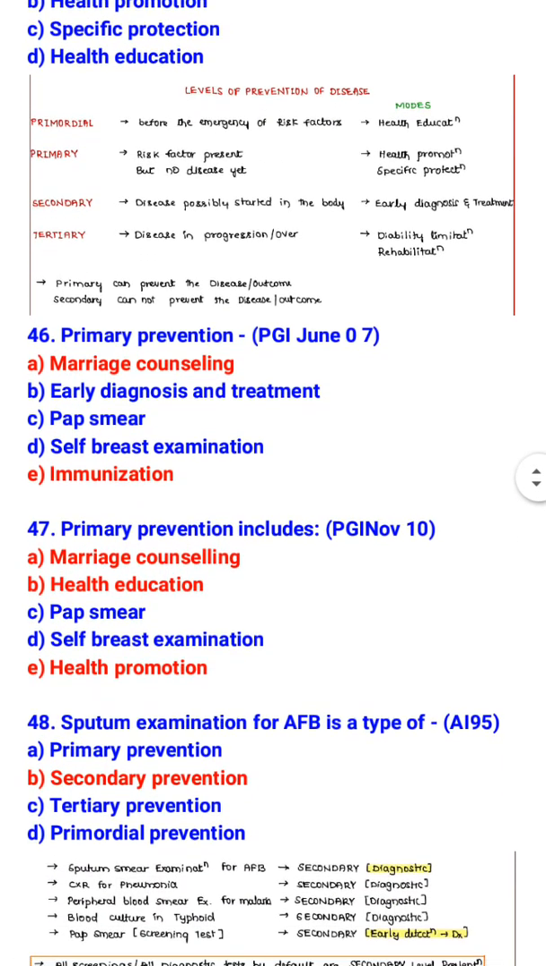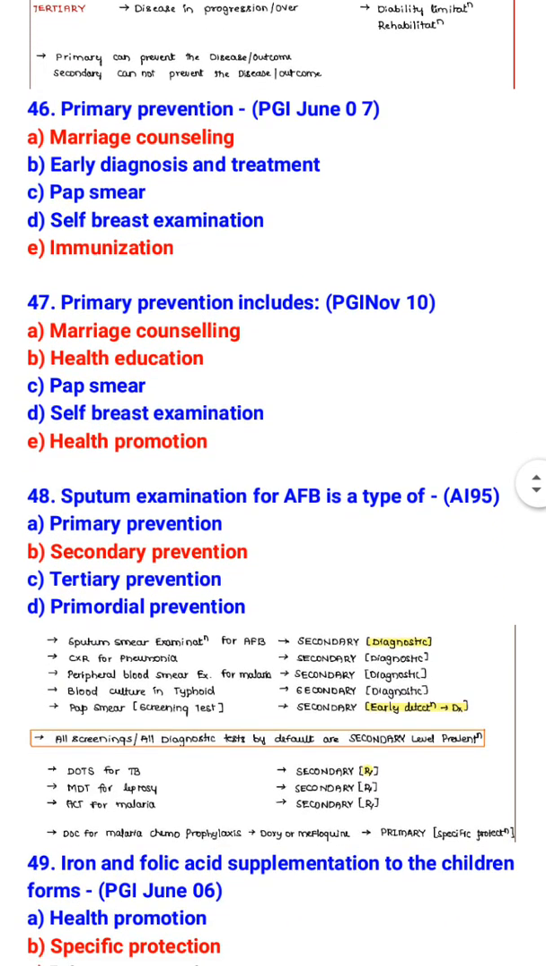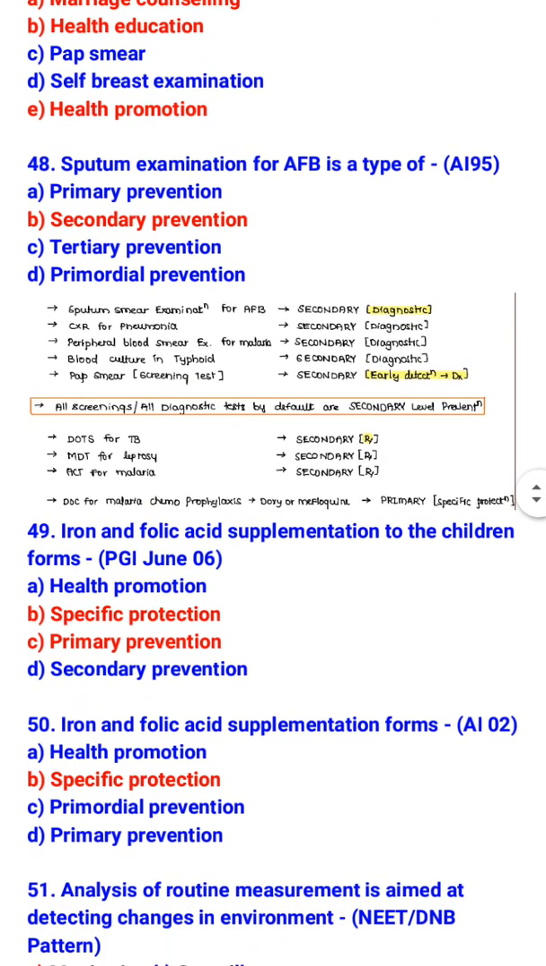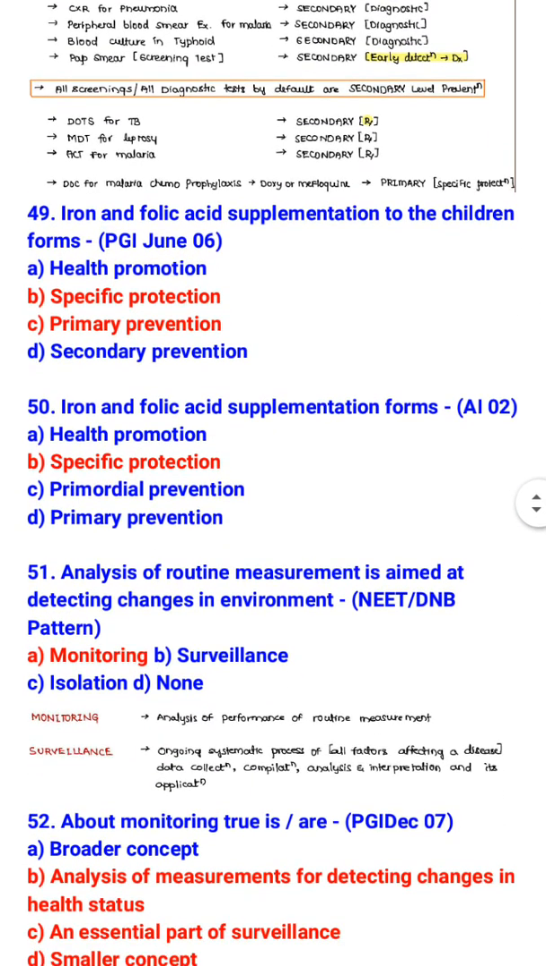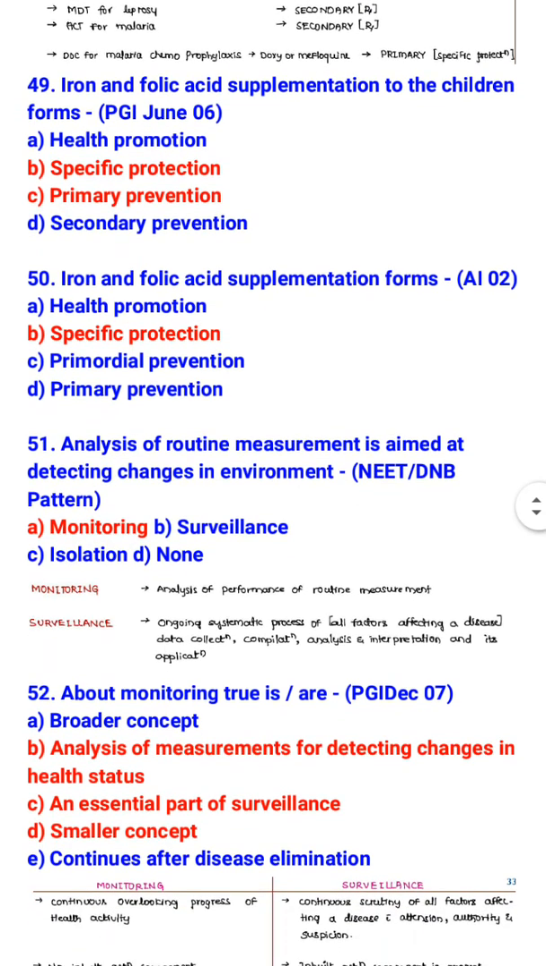Primary prevention is marriage counseling and immunization. Primary prevention includes marriage counseling, health education, and health promotion. Sputum examination for acid-fast bacilli is a type of secondary prevention. Iron and folic acid supplementation to the children forms specific protection and primary prevention. Iron and folic acid supplementation forms specific protection.